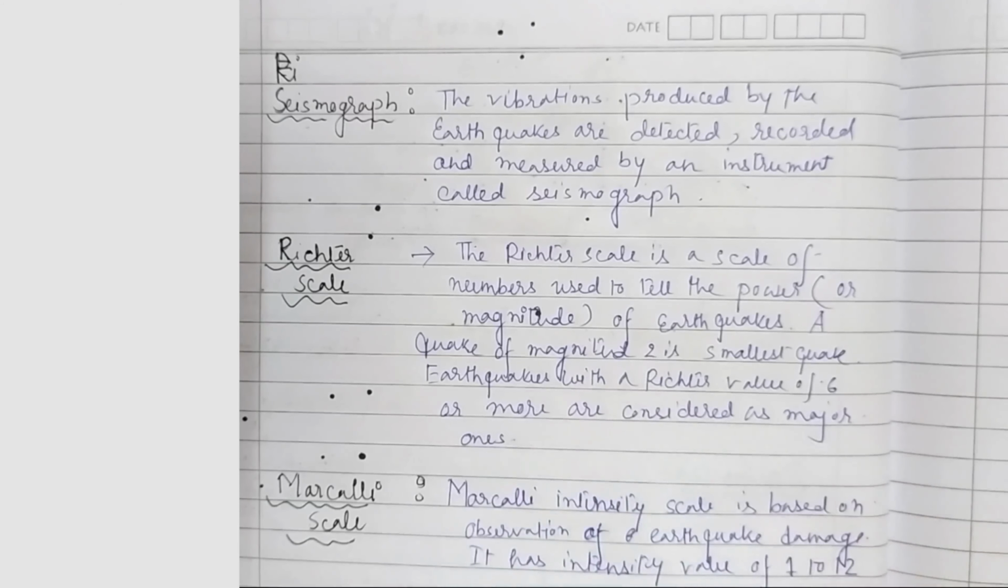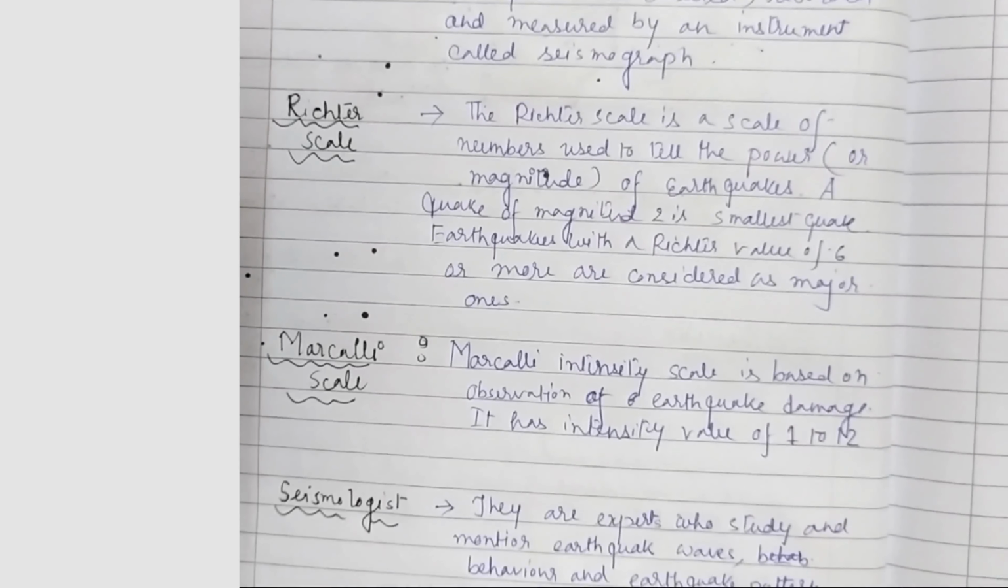Now we are going to discuss some terms related to the earthquake. First, seismograph. The vibrations produced by earthquakes are detected, recorded and measured by an instrument called a seismograph. Next, the Richter scale. The Richter scale is a scale of numbers used to tell the power, or magnitude, of earthquakes. A quake of magnitude 2 is the smallest quake. Earthquakes with a Richter value of 6 or more are considered major ones. Got it now?